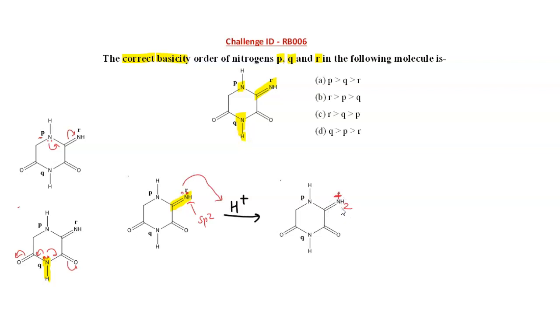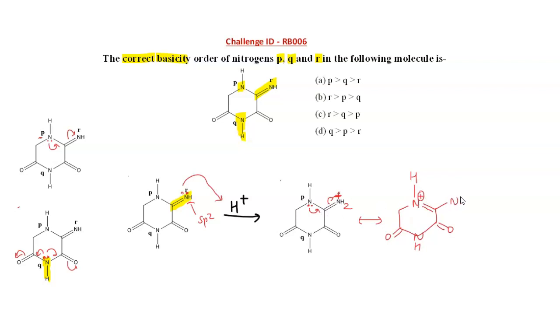Whether this structure is stable or not: yes, this lone pair is in resonance with the other nitrogen. So we get another structure where this nitrogen forms a double bond. The rest of the molecule is the same. Now here there is H, and since it is getting the positive charge, it will be NH2 with a positive charge.